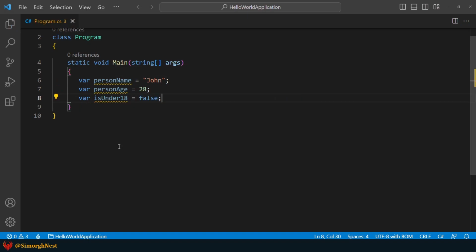Now, can you guess what is the type of these variables? Okay, based on the initial values, the first variable is determined as a string, the second one as an int, and the last one as a bool.